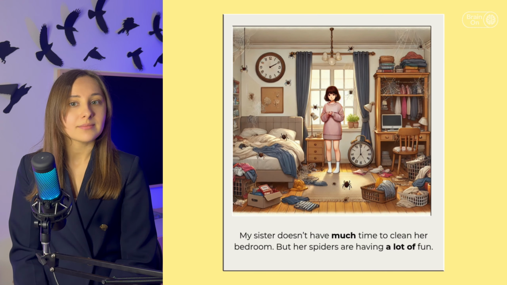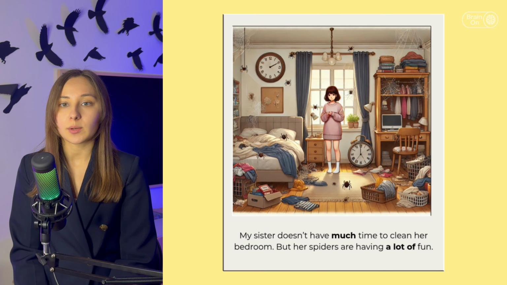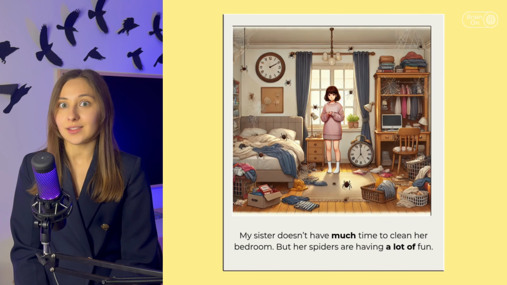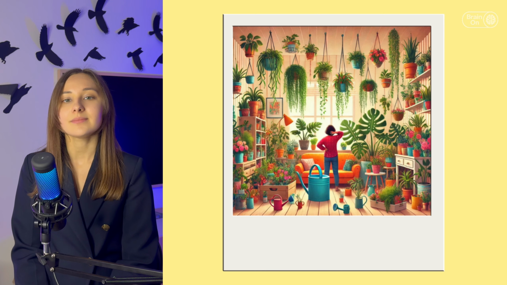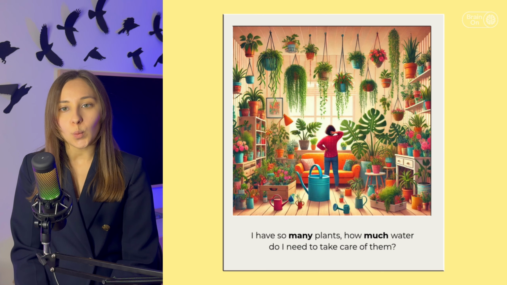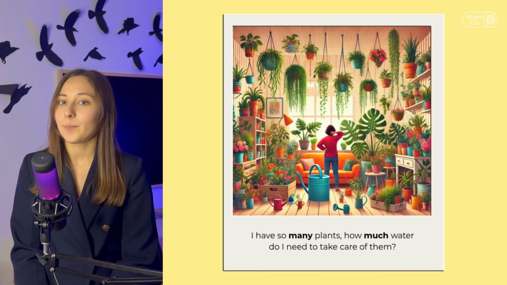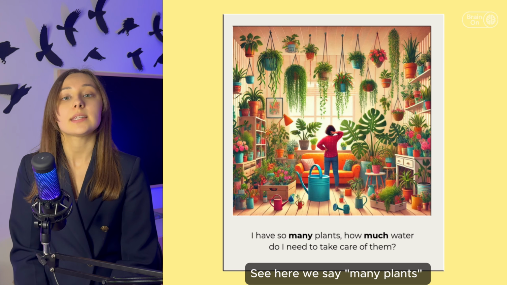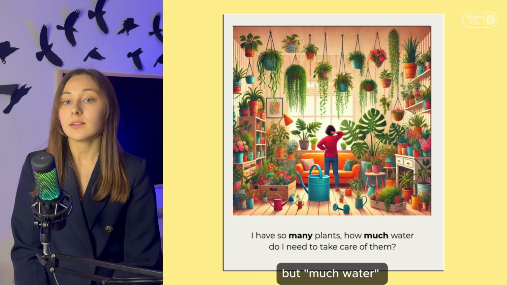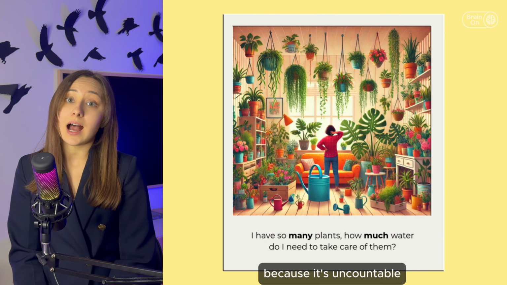My sister doesn't have much time to clean her bedroom, apparently, but her spiders are having a lot of fun. I have so many plants. How much water do I need to take care of them? See, here we say many plants, because it's countable, but much water, because it's uncountable.